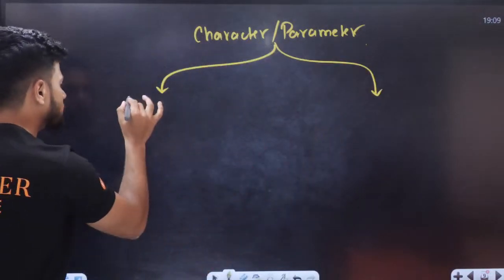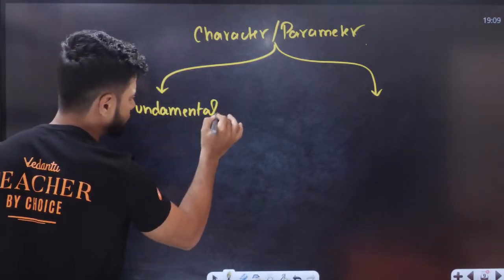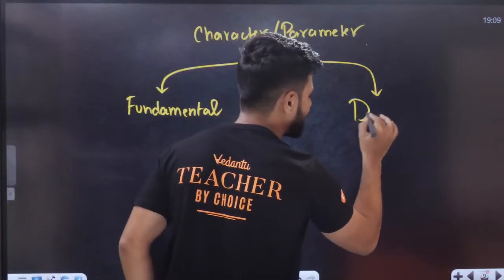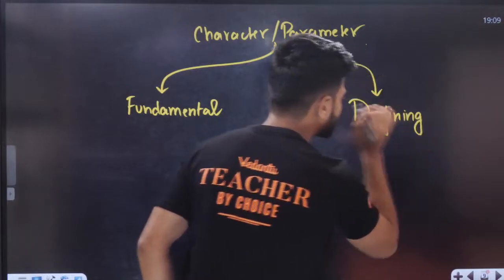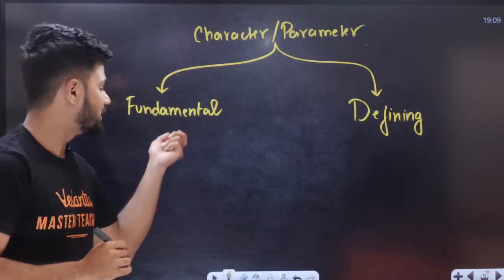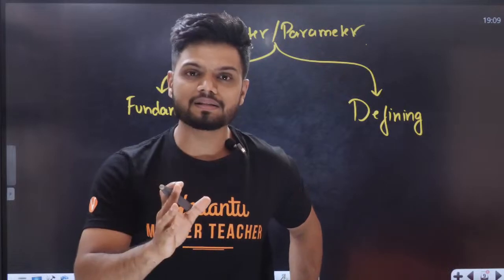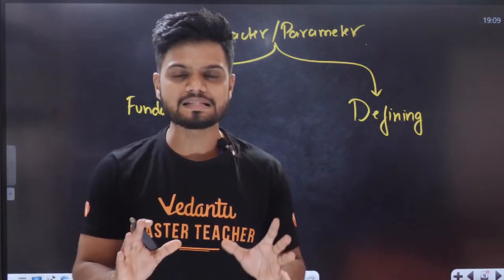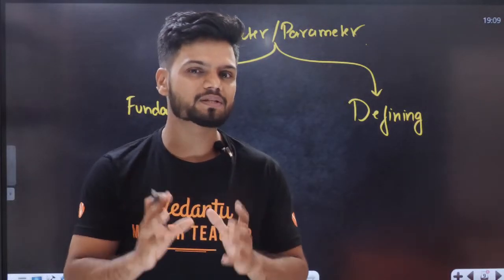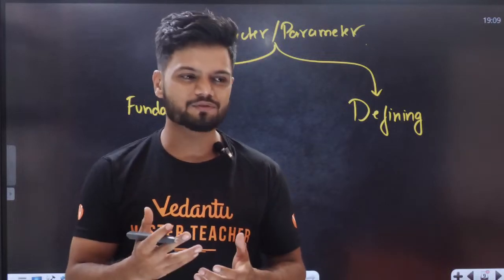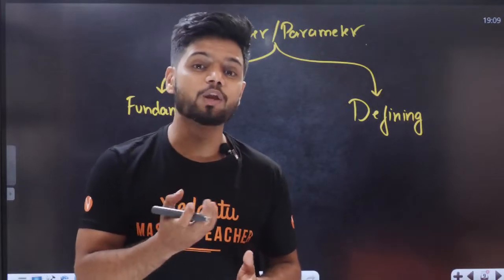Understand, all of you. First one is called as your fundamental, and the second one is called as defining. Now, what is the difference here? Fundamental and defining. If I ask you a question, students, let's say plants are green in color. Tell me, is there an exception to this statement? Do you find some plants which are orange, some plants which are reddish in color? Yes or no? Some plants are yellow in color.